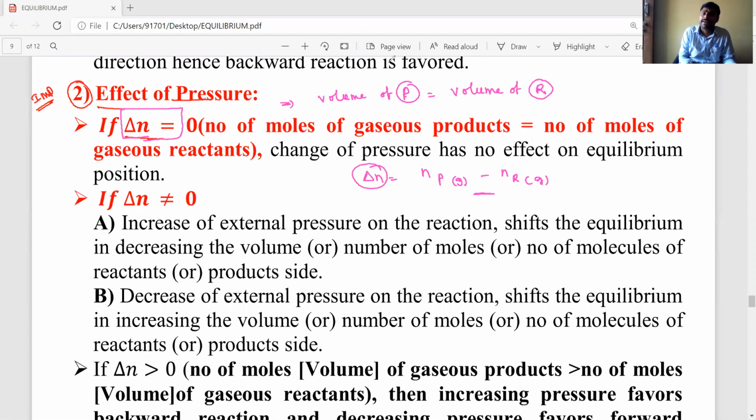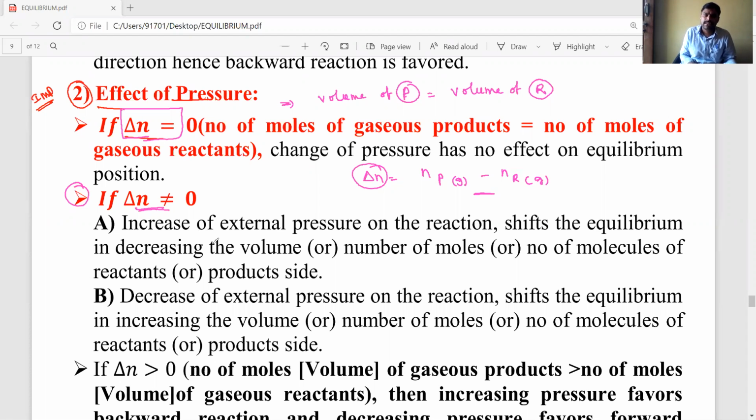Okay. Now, when will pressure change the equilibrium position? If delta n is not equal to 0, then pressure will have an effect. Delta n not equal to 0 means two conditions: delta n may be positive or negative. Under these two conditions, if we increase or decrease the pressure, we need to understand how the reaction moves.